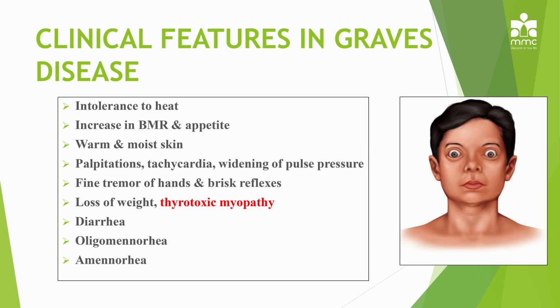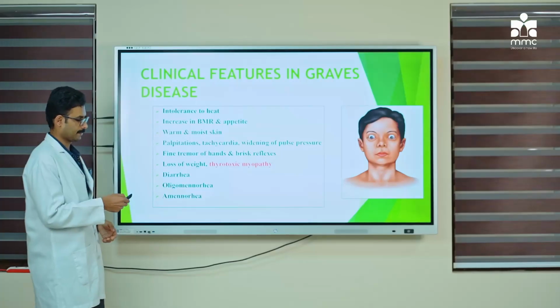They can have diarrhea, like I said, frequent bowel movements they can have due to excessive stimulation of the thyroid hormone. They can have oligomenorrhea or scanty menses as a part of Graves' disease or hyperthyroidism. They can also have absence of menses, that is called as amenorrhea. Amenorrhea means there is absence of menses.